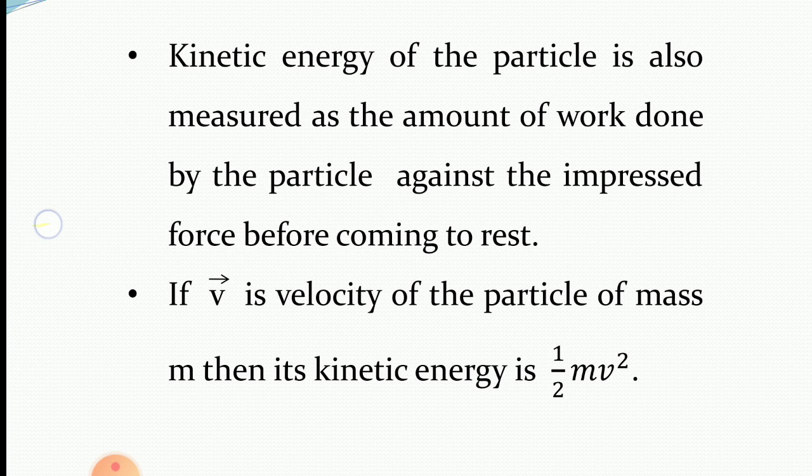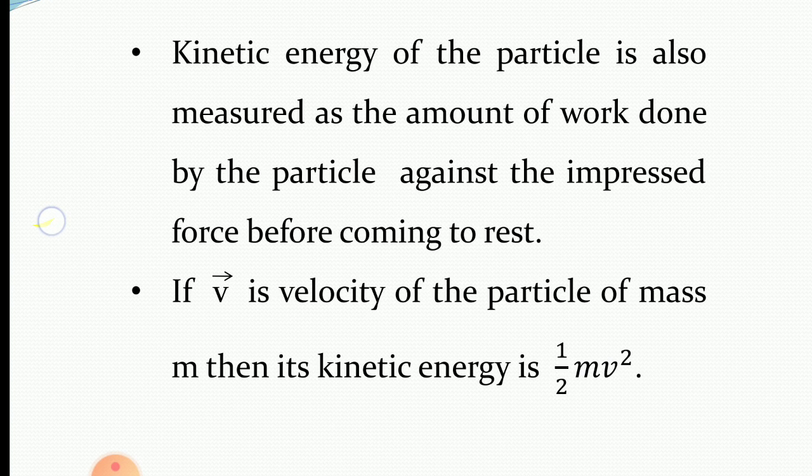Therefore, if a particle of mass m is moving with velocity v bar, then its kinetic energy is given by half m v square. It can also be written as half m into v bar square, because v bar square is equal to v square.